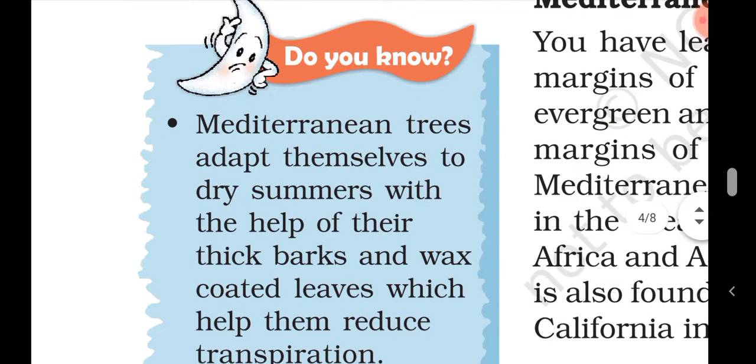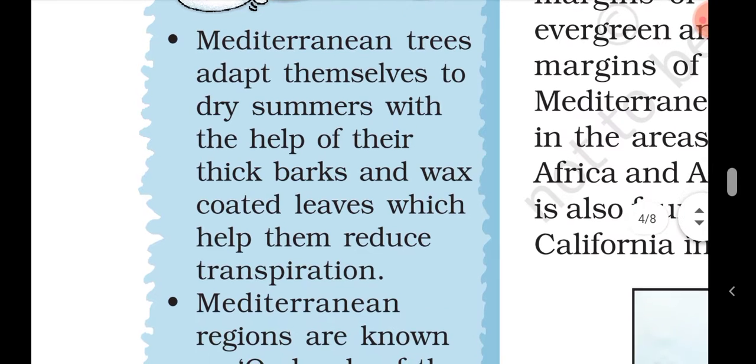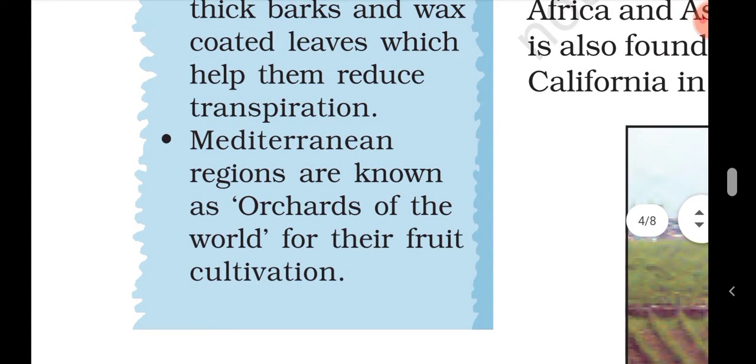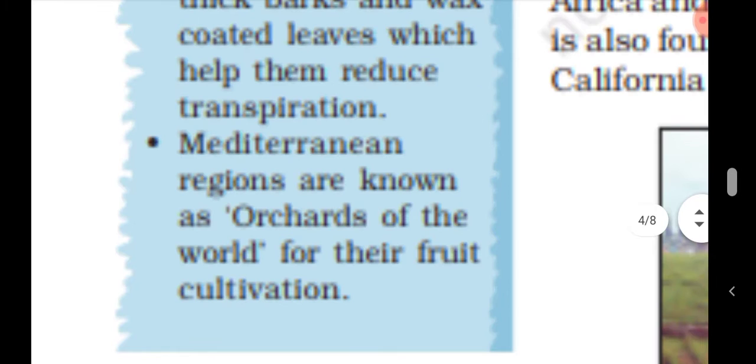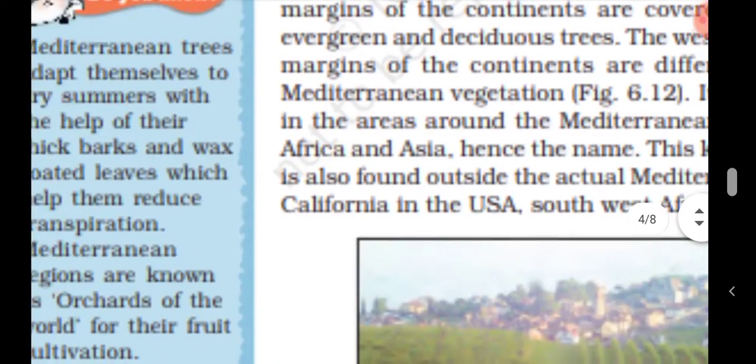Okay, students, Mediterranean trees adapt themselves to dry summers. What they did, they started growing a thick bark and wax coated leaves. तो उससे क्या होता है, it helps them reduce transpiration. उससे इनके अंदर का पानी जो होता है वो कम इवेपोरेट होता है. And they save the water also, and it helps them prevent transpiration. And Mediterranean regions are known as the orchard of the world for their fruit cultivation because lots of fruits are cultivated in these areas. That's why they are also known as the orchard of the world.